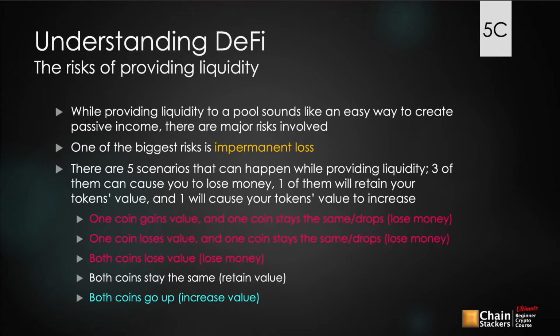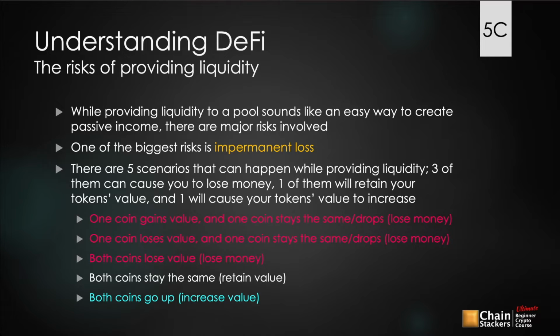One of the biggest risks you're going to run into while providing liquidity is a concept called impermanent loss. With impermanent loss, at the end of the day, the tokens that you put in may not be valued at the same rate as what you actually take out when you go and redeem those LP tokens that you received.